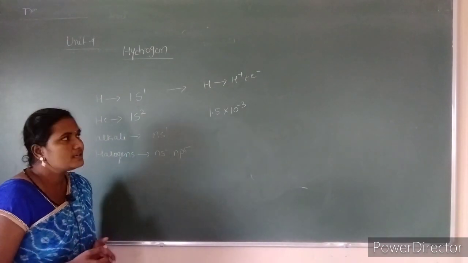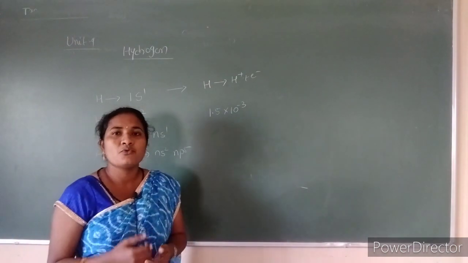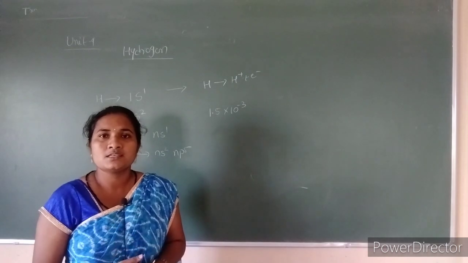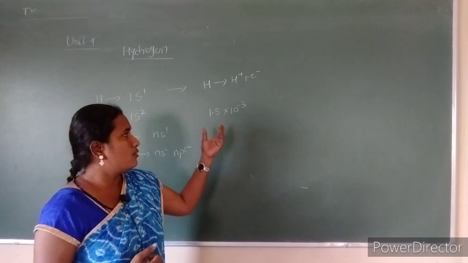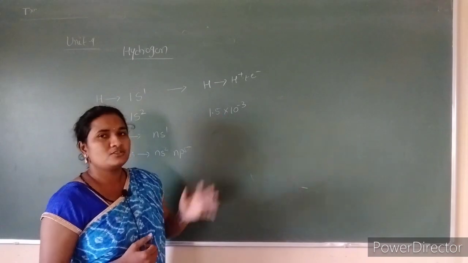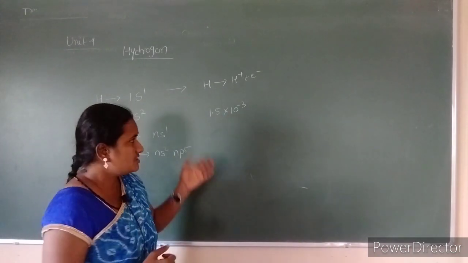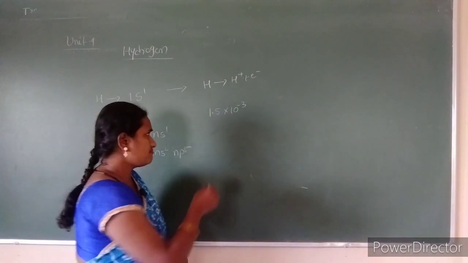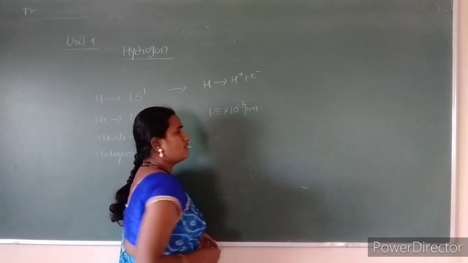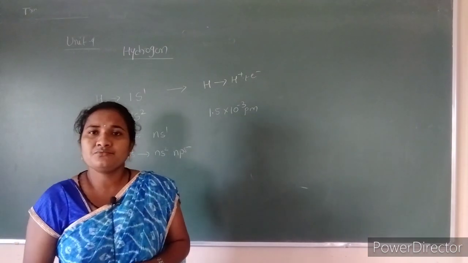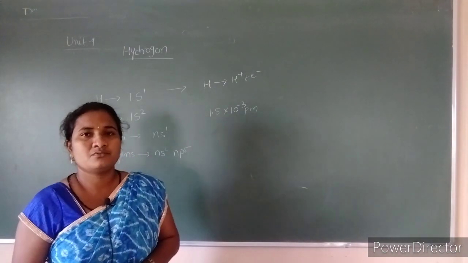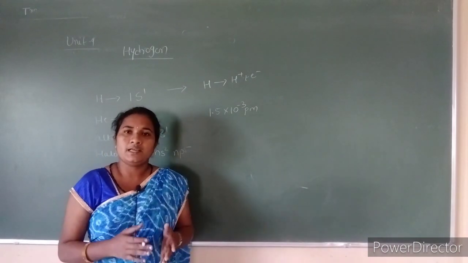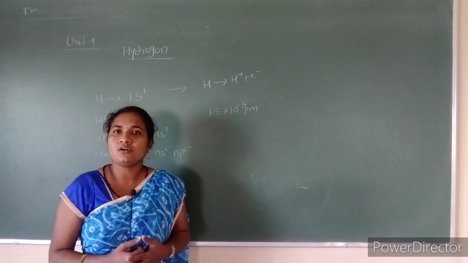So what is that unique behavior? The hydrogen, after loss of one electron, becomes a proton. This proton has a very small size, about 1.5 × 10^-3, which is small compared to the normal range of 15 to 20 picometers. So it is smaller, and that is why it does not exist in free nature. It takes the first position in the periodic table; we will not put hydrogen in the s, p, d or f block.